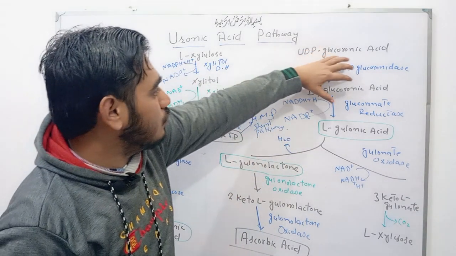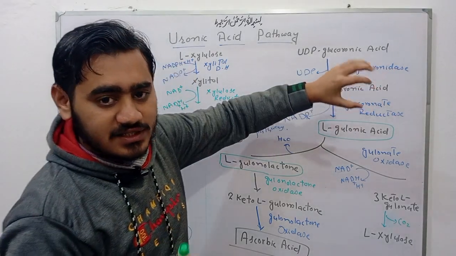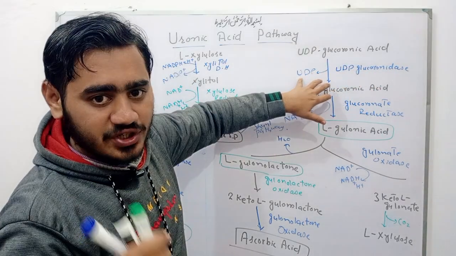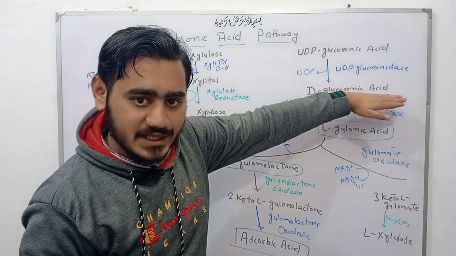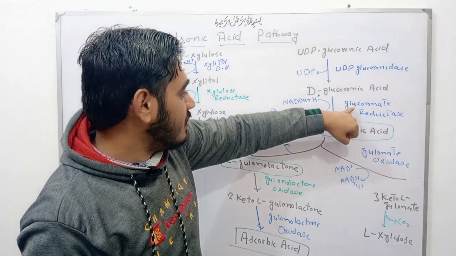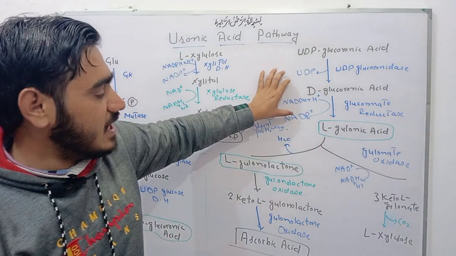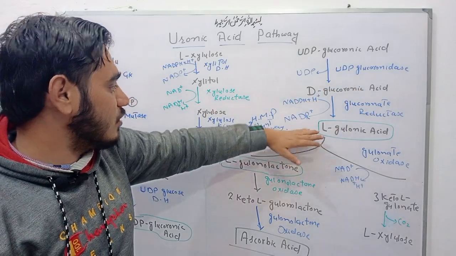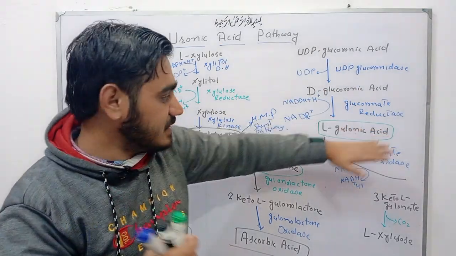This is UDP glucuronic acid. By action of UDP glucuronidase enzyme, there is a removal of UDP, that is uridyl diphosphate, and it leads to the formation of D-glucuronic acid. In the next reaction, by action of glucuronate reductase enzyme, NADPH and H plus are utilized and lead to the formation of NADP plus, and there is a formation of L-gulonic acid.